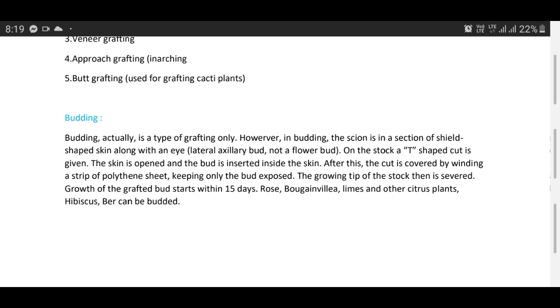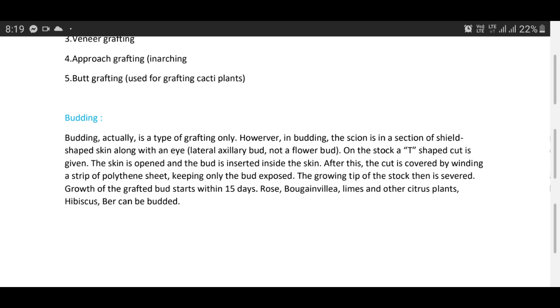Budding actually is a type of grafting only. However, in budding the scion is a section of shield shaped skin along with an eye, a lateral axillary bud, not a flower bud. On the stock a T-shaped cut is given. The skin is opened and the bud is inserted inside the skin. This is called T budding.